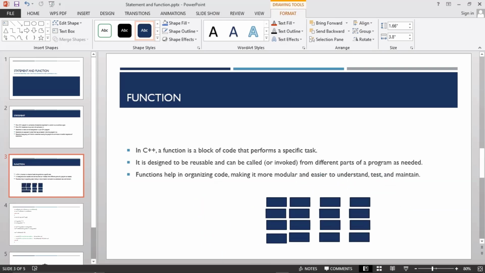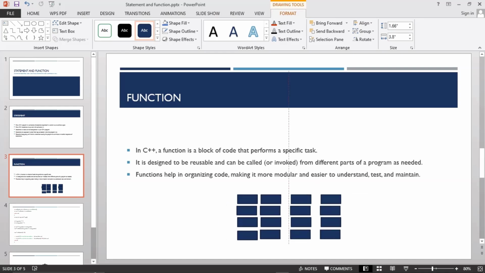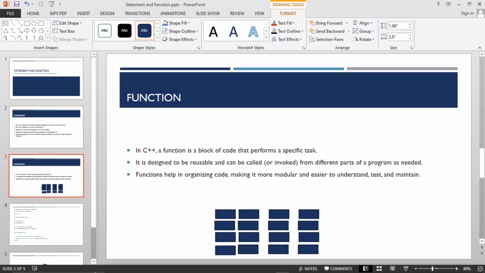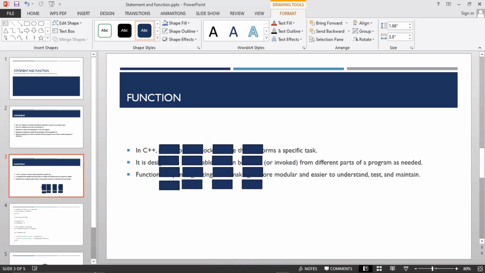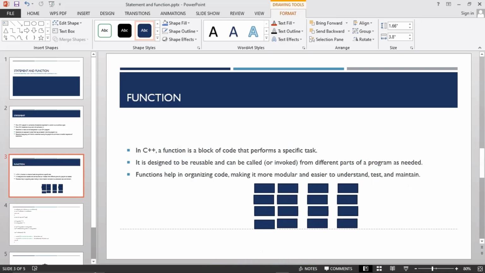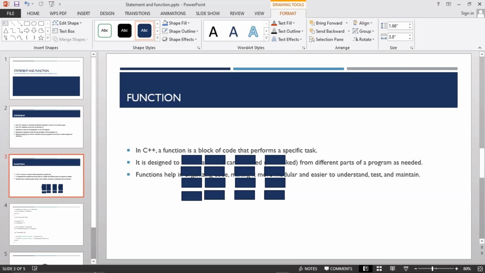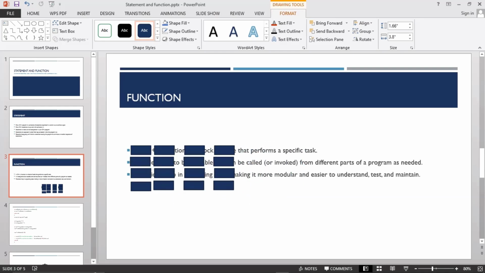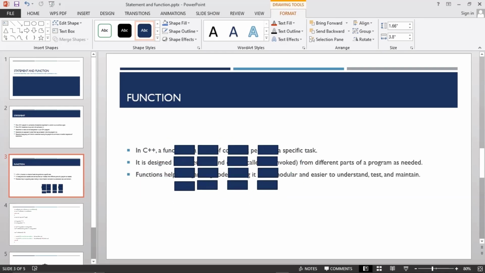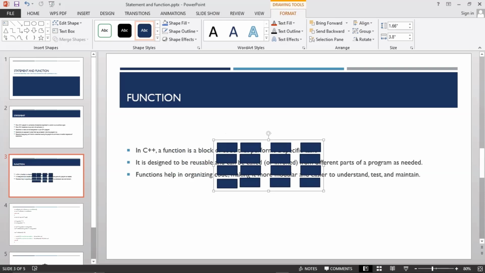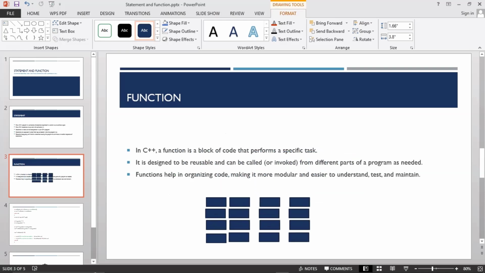This is a function which has code inside to perform a specific task, but the task of this function for me is to block, to guard this part, and this part, and this part. That is how a function works.